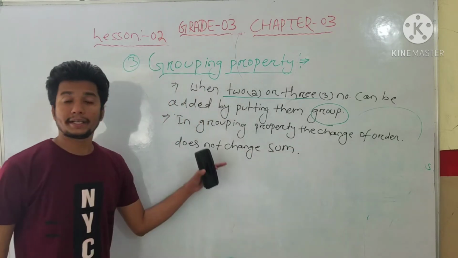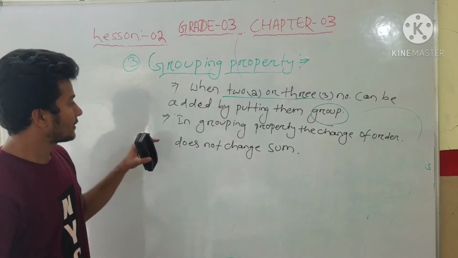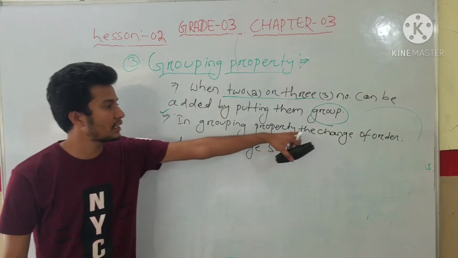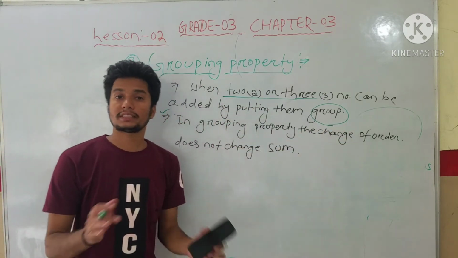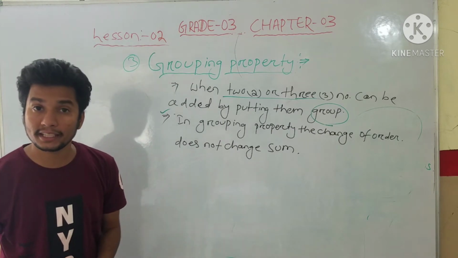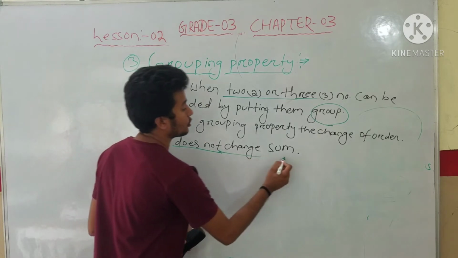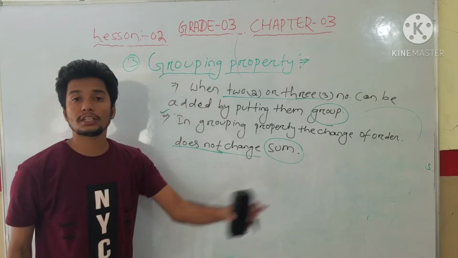Okay students, it is very important. The second point you observe, students: in a grouping property, the change of order, or the change of addends, meaning numbers, does not change the sum. It does not change the sum.